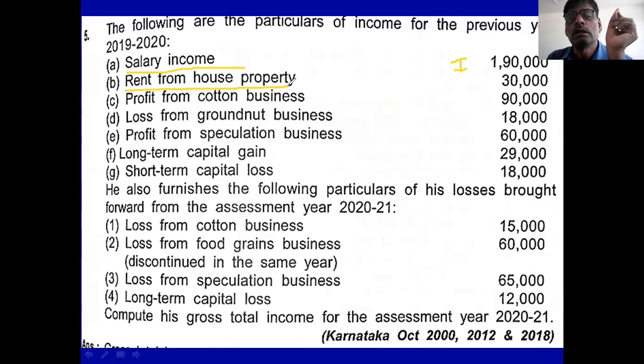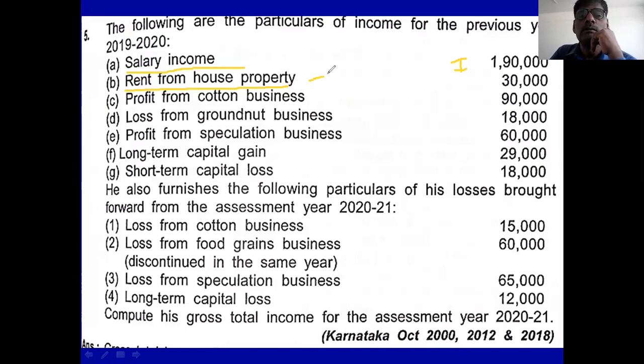Nothing is given regarding fair market value, standard rent, municipal value or municipal taxes, so you consider this amount as annual value, then give standard deduction of 30%. Whatever remains is the income from house property. So if rent is given, you have to calculate the income by application of rules.